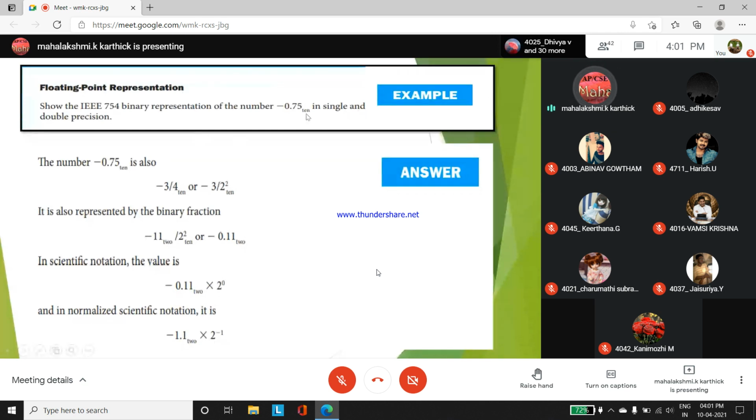First, you work out the fractional values. 0.75 is nothing but 75 divided by 100. That gives the fraction 3 divided by 4, or you can also represent it as 3 divided by 2 to the power 2. Another way of representation: binary fraction.